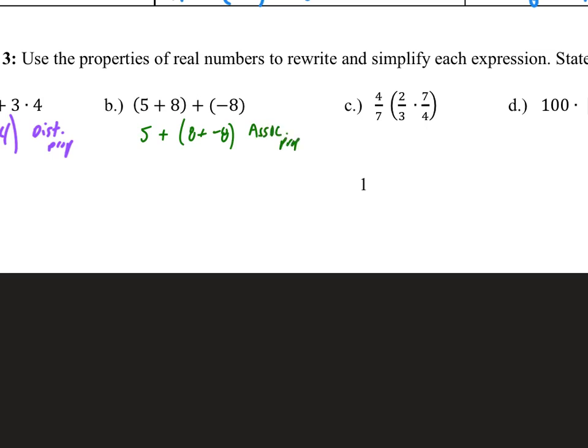And then the inverse property of addition tells me that negative 8 plus 8 is 0. So that's the inverse property. And then, of course, 5 plus 0 is 5.